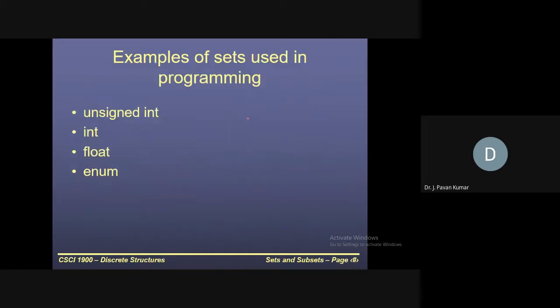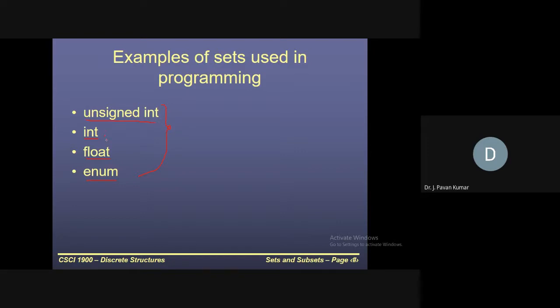Next, consider some well-known sets that we have in programming languages. In C language, I think you might have completed C language or some programming language in previous semesters, right? So in that you might have encountered integer variable, float variable, enumeration variable, unsigned integer. Like this, we have several well-defined sets. What are the possible values? What are the elements of this particular set? You tell, what are the elements of the integer set?